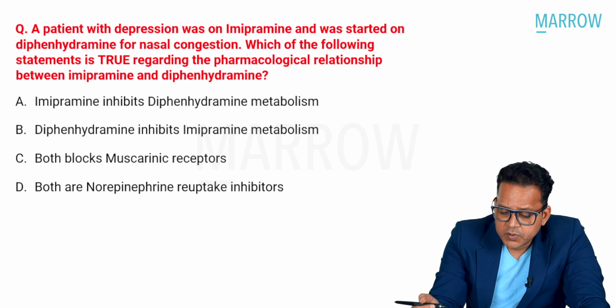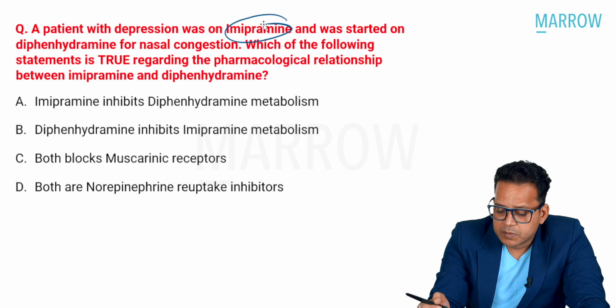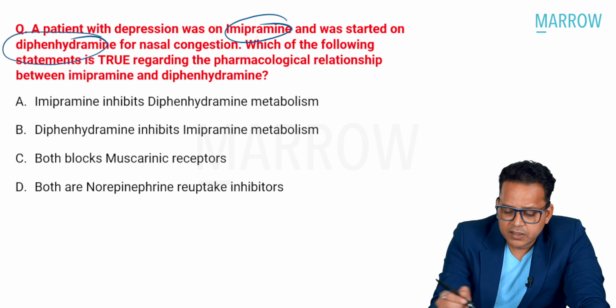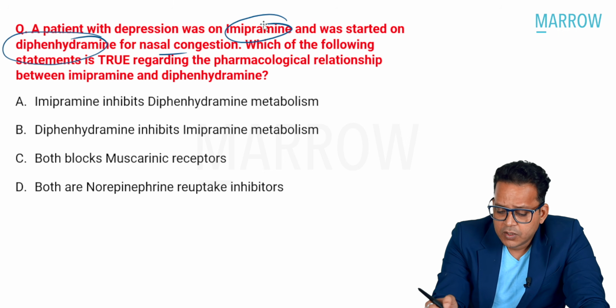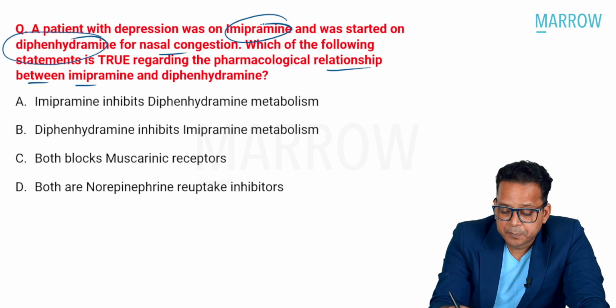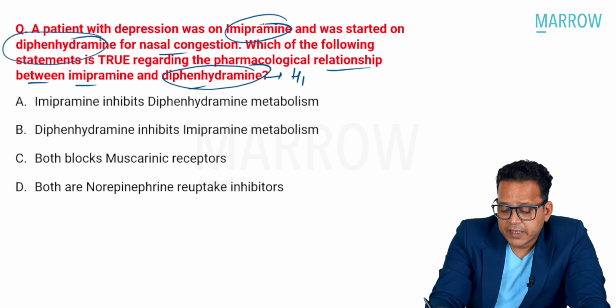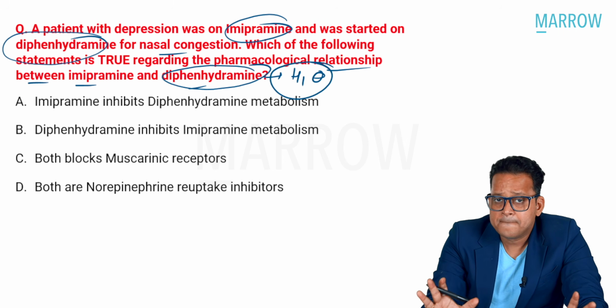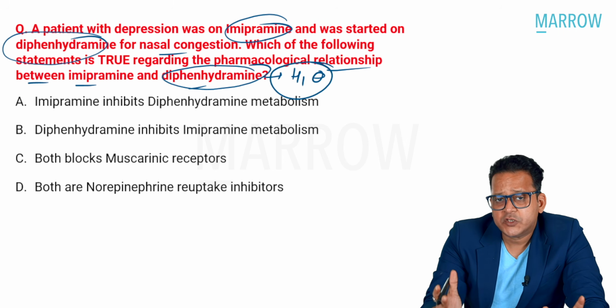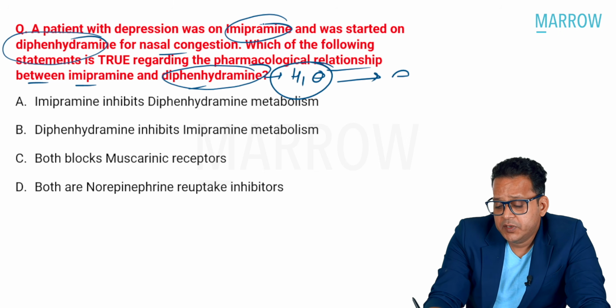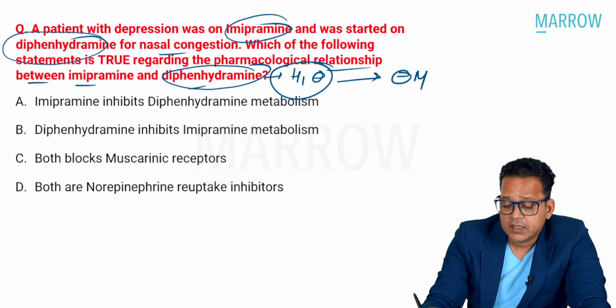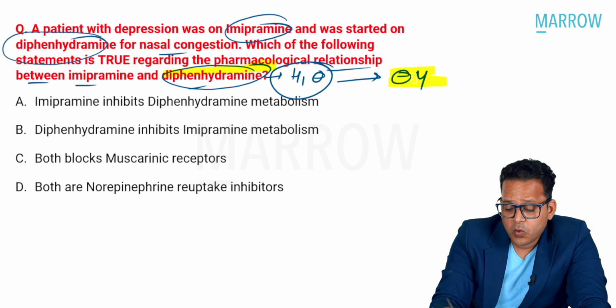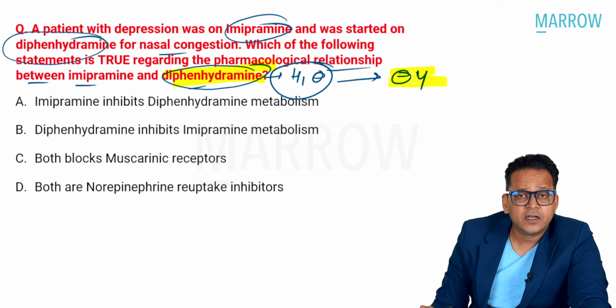What is the next MCQ? A patient with depression was on a TCA, imipramine. He was started on diphenhydramine, an antihistaminic, for nasal congestion. Which of the following statements is true regarding the pharmacological relationship between imipramine and diphenhydramine? Let us see. Diphenhydramine is an H1 blocker, antihistaminic, right? But I don't prefer it much. Why? Because it is a highly sedative drug. So mostly we use it as an anti-muscarinic drug. Diphenhydramine, more than antihistaminic, is preferred as an anti-muscarinic drug.